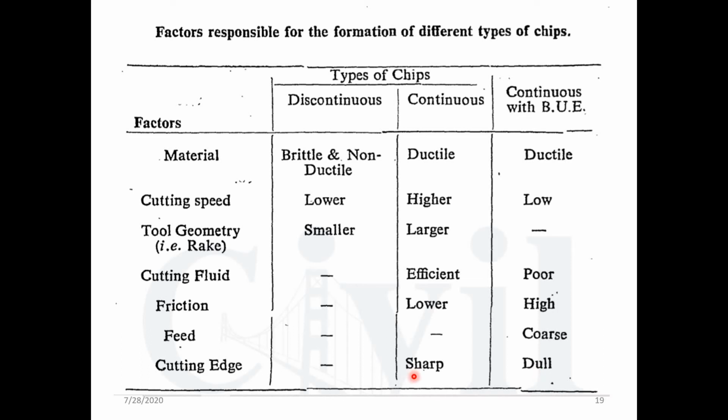So if the tip is sharp, then you can find that continuous chips are going to be formed there. The possibility is the forming of a continuous type of chips which is going to be formed there.